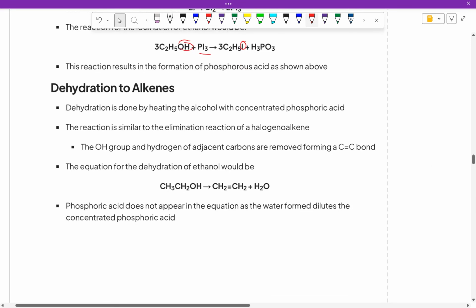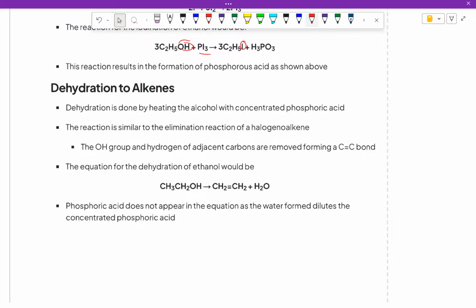Right, now quickly, the last part is about dehydration, which is losing water. What happens if the alcohol loses water? It will become an alkene, because you're getting rid of H2O. What we see here is something rarely seen, because in chemistry we always use an arrow.